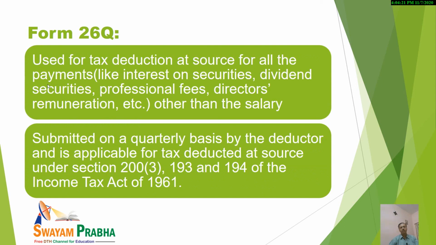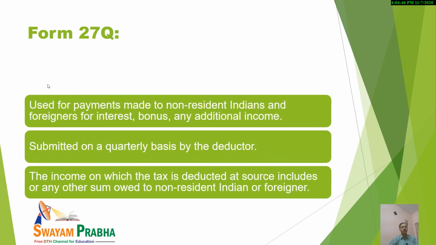As far as Form 26Q is concerned, it is used, as I have already told you, for TDS on all payments like interest on securities, dividend, professional fees, director remuneration other than salary, and it is also submitted on a quarterly basis. You should be noting that. Now 27Q.